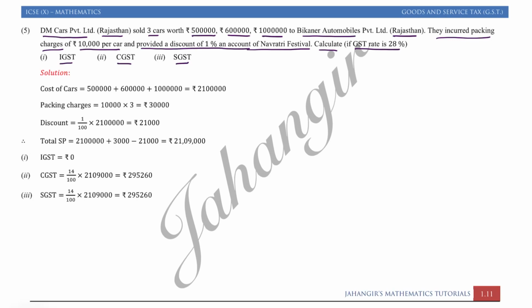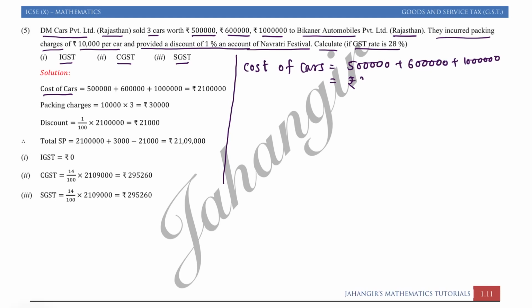So first of all we will find the cost of the car. Cost of cars is equal to 5 lakh plus 6 lakh plus 10 lakh, that is equal to rupees 21 lakh. Okay, so 21 लाख पे पैकेजिंग चार्ज तो 10,000 पर कार है, तो फर्स्ट विल फाइंड डिस्काउंट. डिस्काउंट इज ऑन टोटल कॉस्ट ऑफ द कार, 1% डिस्काउंट.